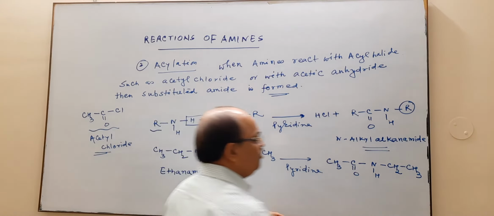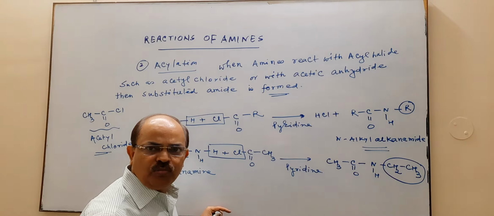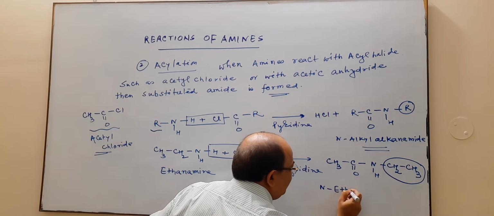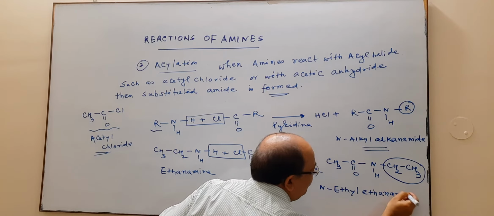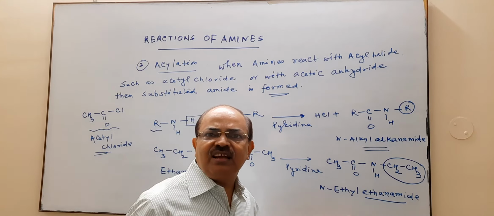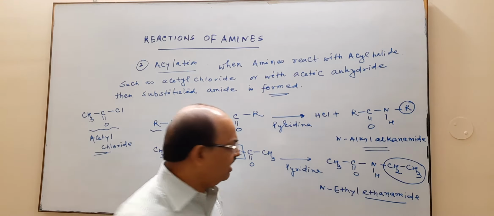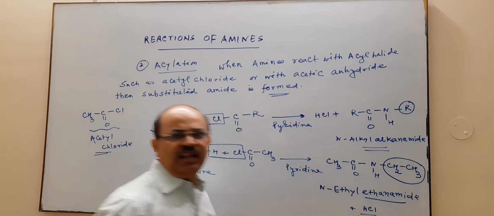Now what is the IUPAC name of this compound? This ethyl group is attached to nitrogen, so the IUPAC name is N-ethyl ethanamide. And along with it, the next product will be HCl.